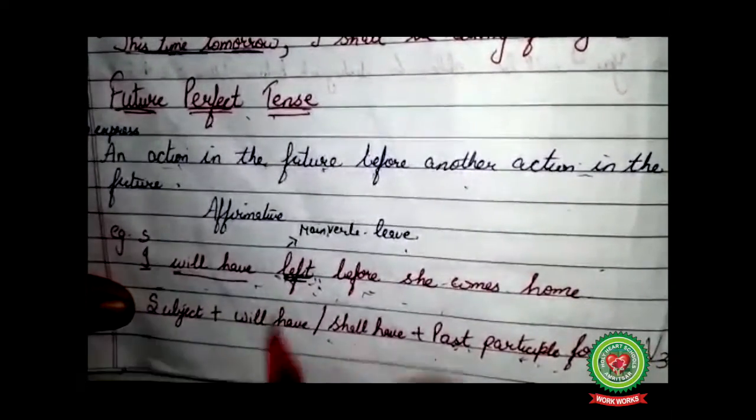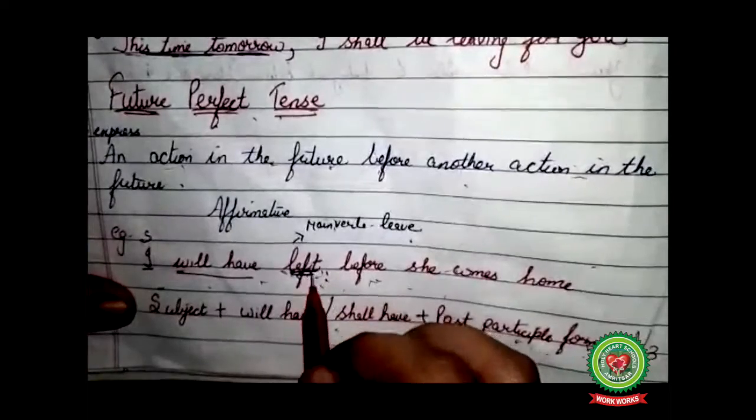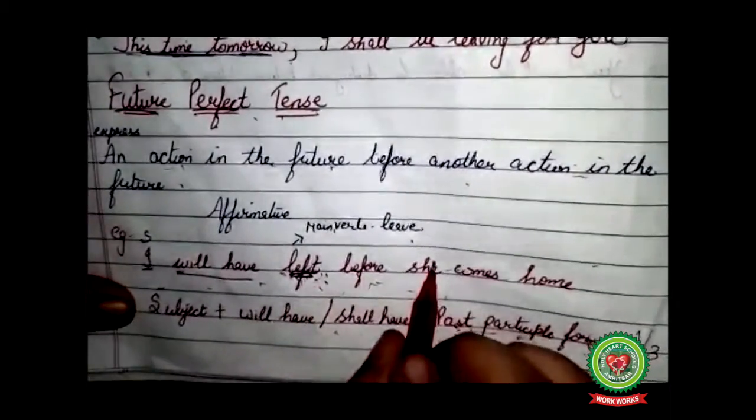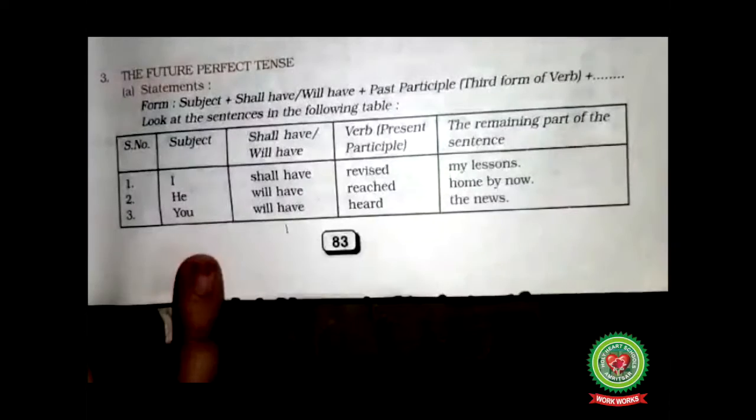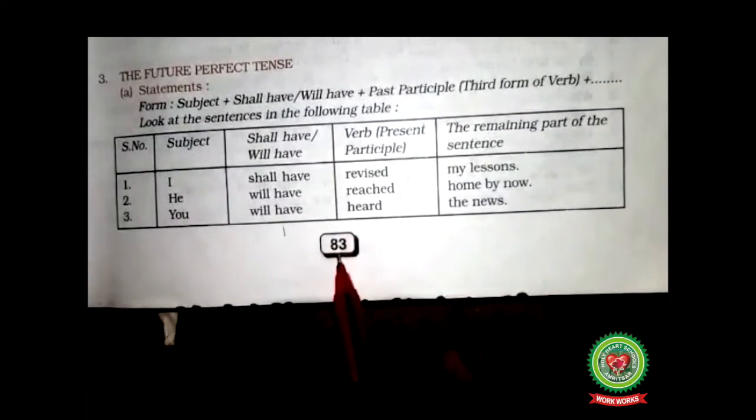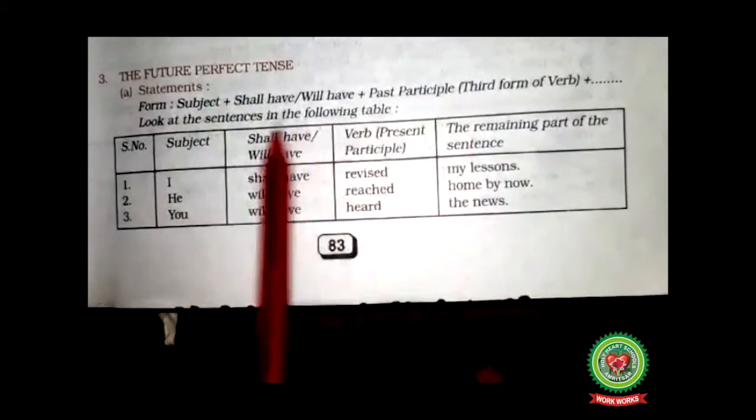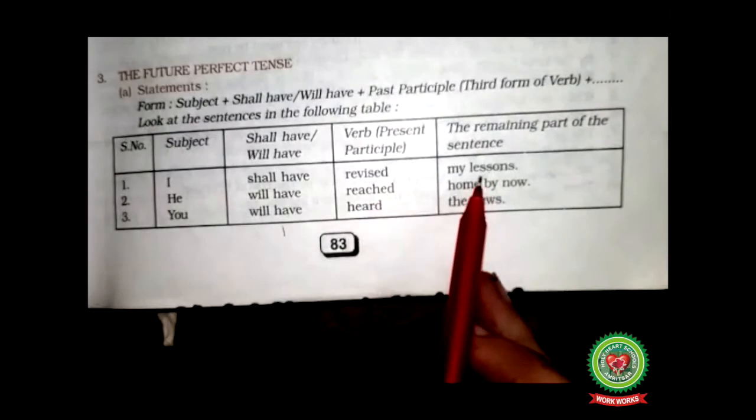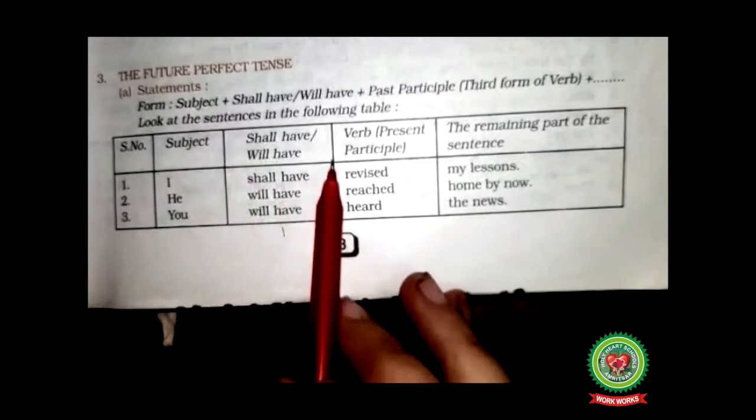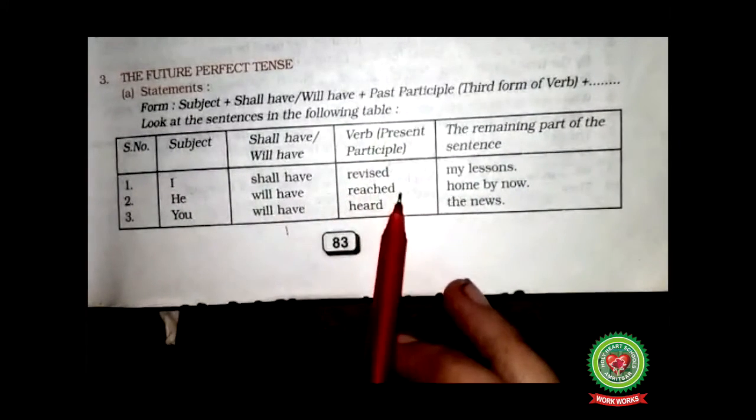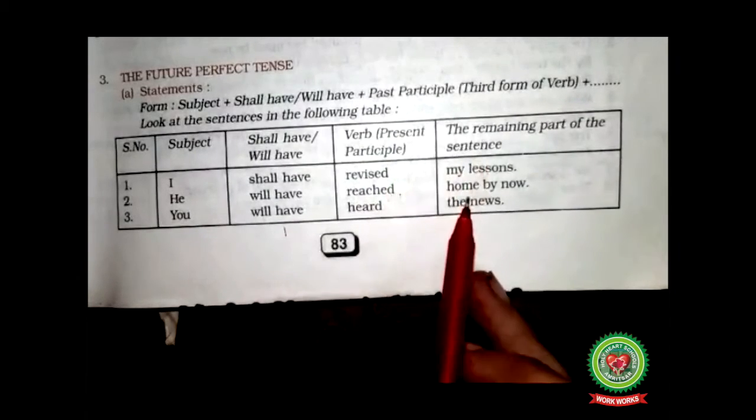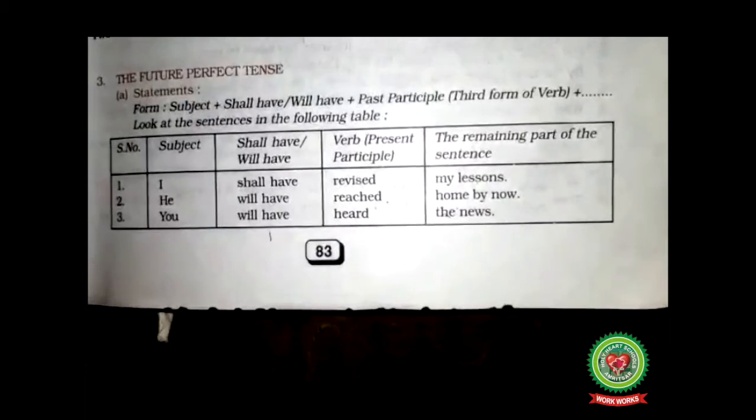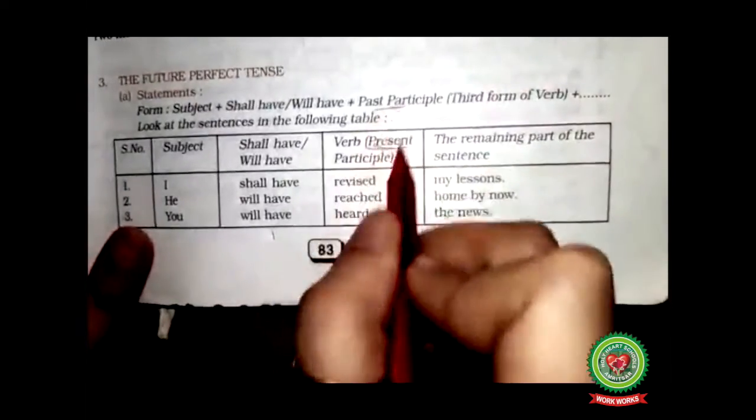The action word here is left. So left is the verb in the past participle form. The main verb is leave. Right. See page number 83 for your reference. You can underline the structure that I have discussed just now. Then see the example. I shall have revised my lessons. I is the subject followed by the helping verb, then the verb in the present participle form, then your remaining part of the sentence. Sorry, that's past participle form, not present.